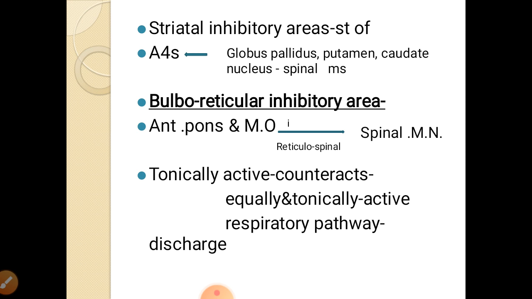Tonically active, this contracts the equally and tonically active respiratory pathway discharges.